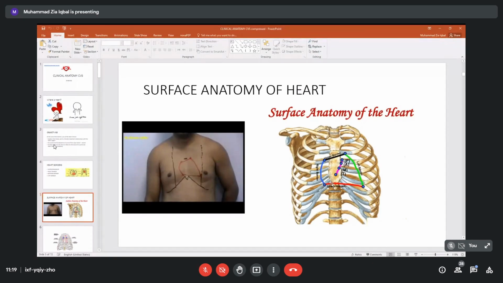Now, theoretically, we can say that we will mark this upper border over here. For each border, we will take 2 points. For example, if you look over here, this is the first, second, and third rib, and this is costal cartilage.